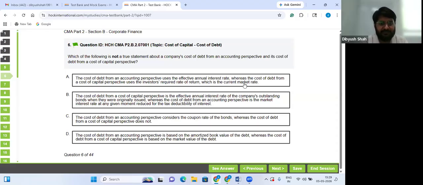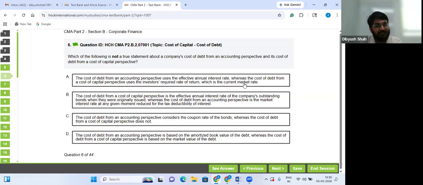B. Cost of debt from cost of capital perspective is the effective annual interest rate of the company's outstanding bonds when they were originally issued. Correct. Whereas the cost of debt from an accounting perspective is the market interest rate at any given moment. Now, cost of debt from an accounting perspective is always the date they were originally issued.